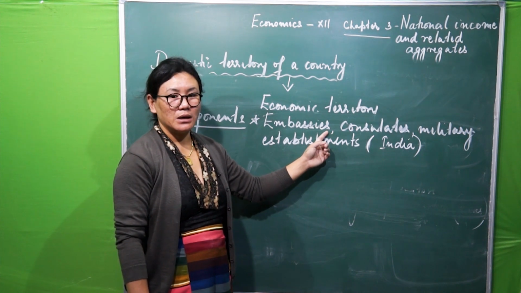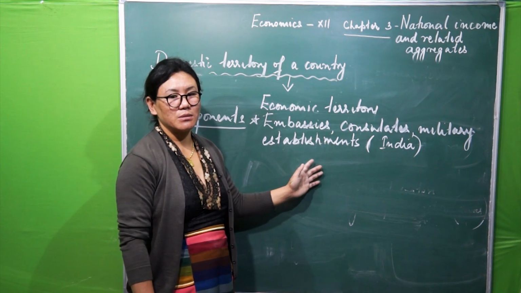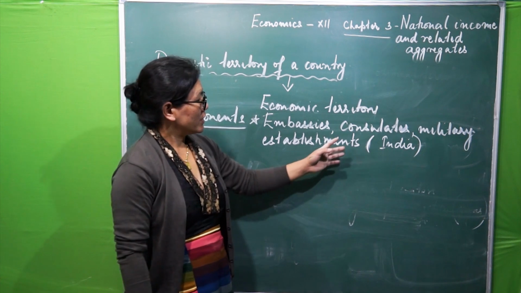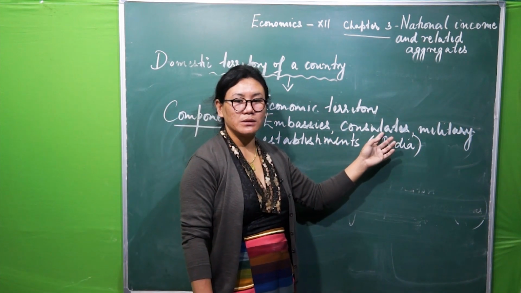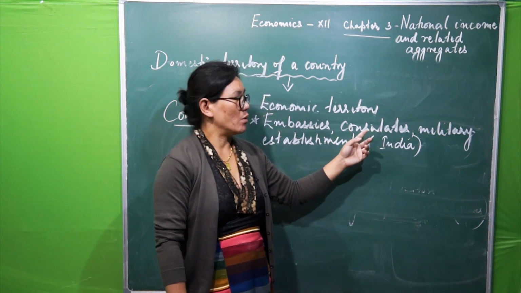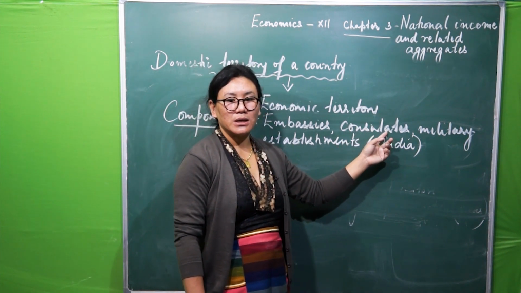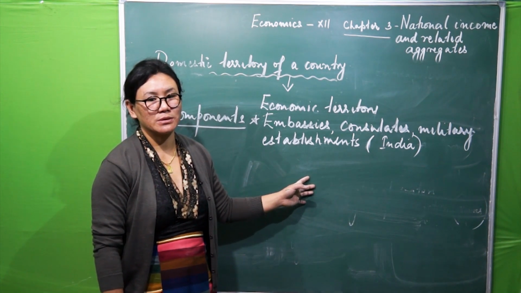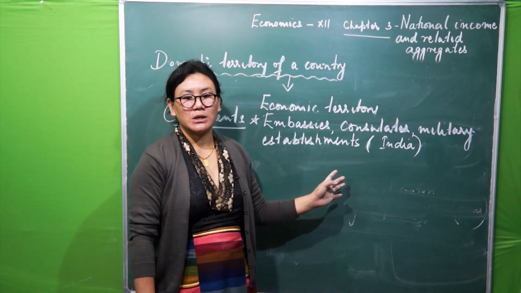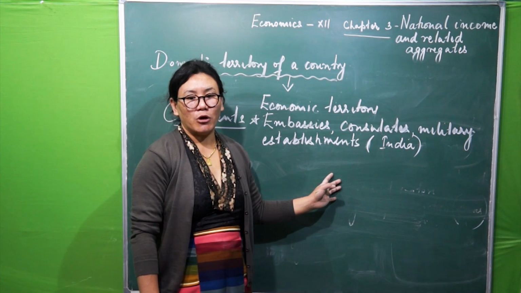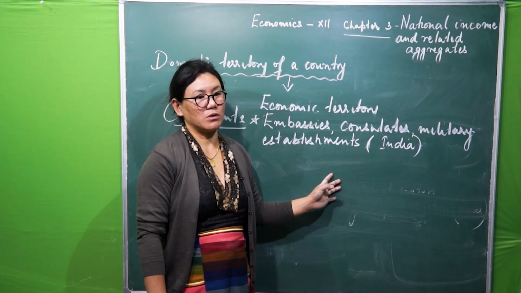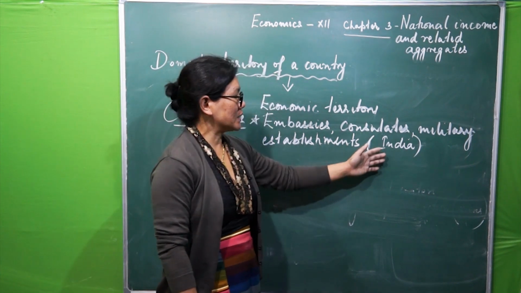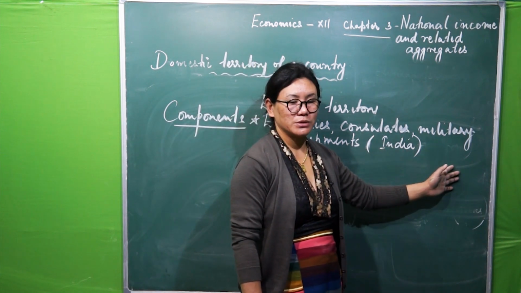Say for example, India's embassy. India has embassies located in different parts of the world, right? Whereas consulates are headed by a consul. And what is its work? It looks into issues like, say for example, visa issues, as well as safe traveling from and to the host country. Got it? And then military establishments, the army of a country which is located abroad.